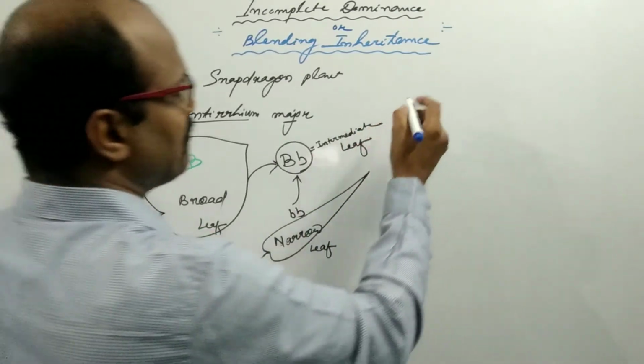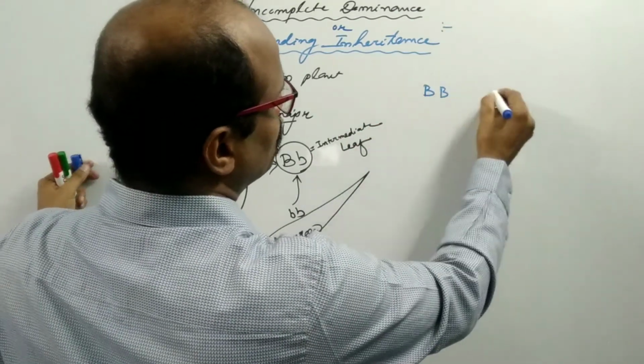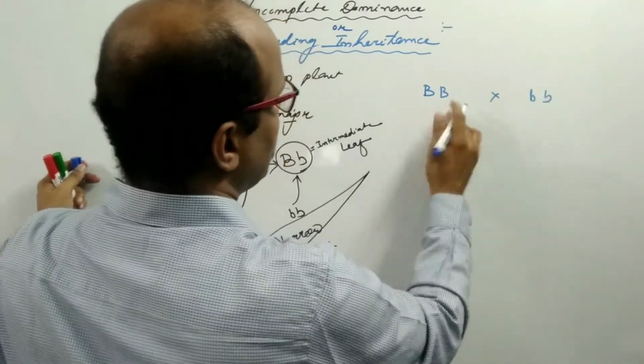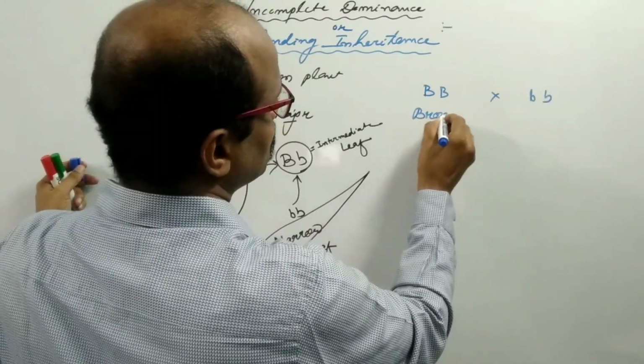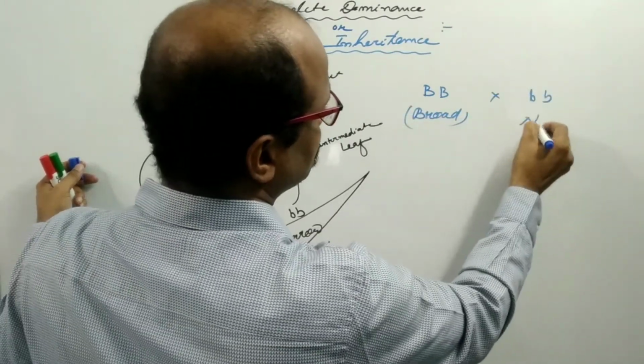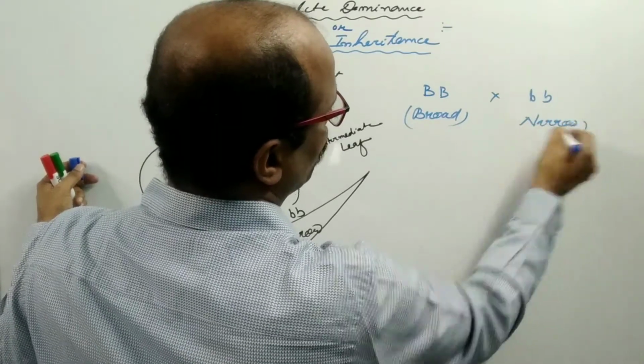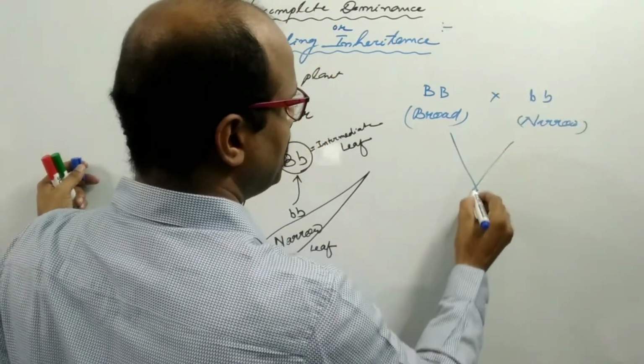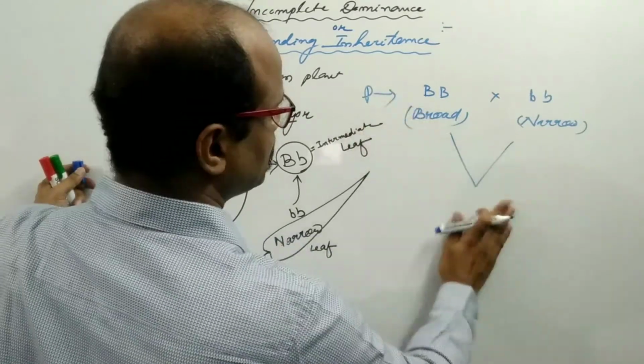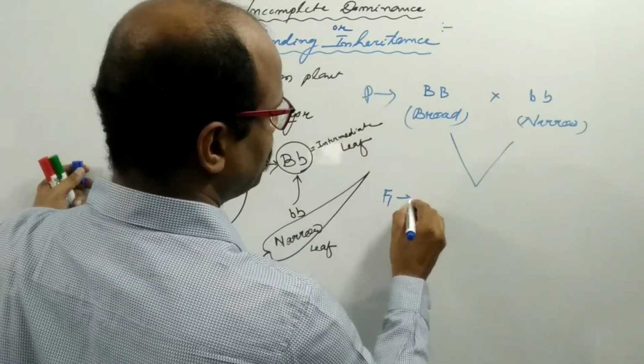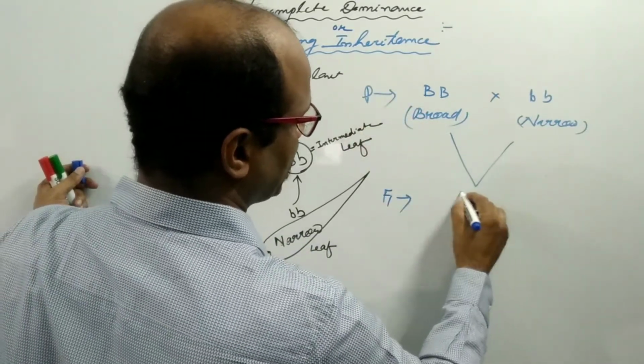Suppose you cross plants having the broad leaf and the narrow leaf. In the F1 progeny it becomes heterozygous.